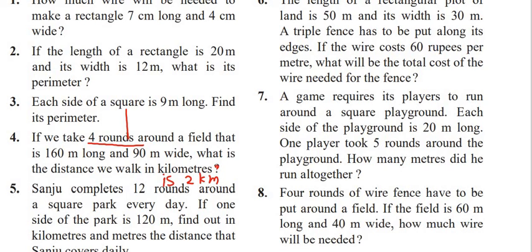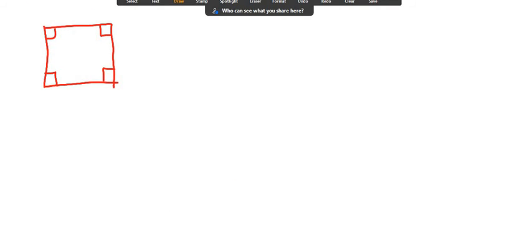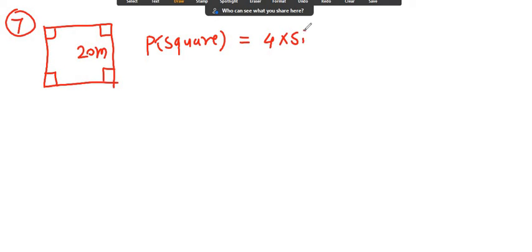Now see, that playground is a square shaped playground. Question number 7. Now I draw a square. First, what is the side of the playground? Side of the playground is 20 meter. First we find the perimeter of the playground. Perimeter of the playground is 4 multiplied by side, because perimeter of a square is 4 into side, that is 4 multiplied by 20 meter, which is 80 meter. That is the perimeter of the square.